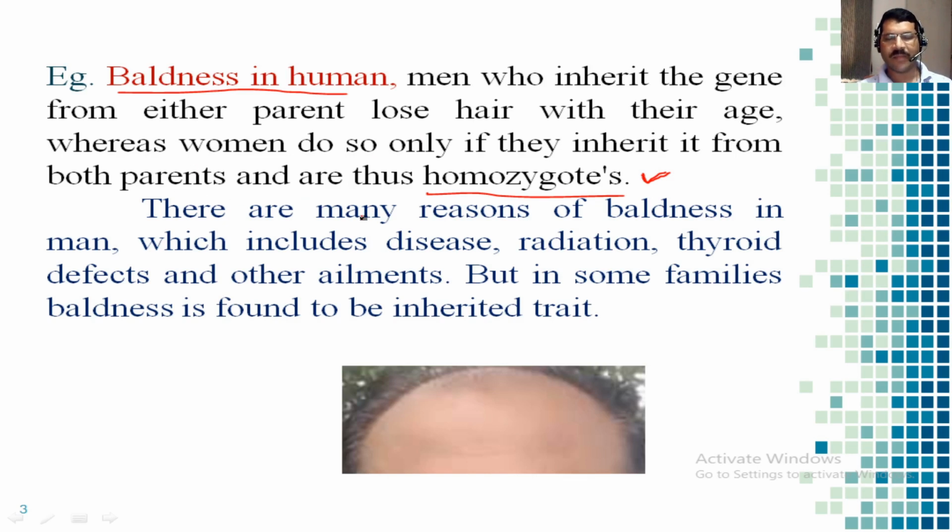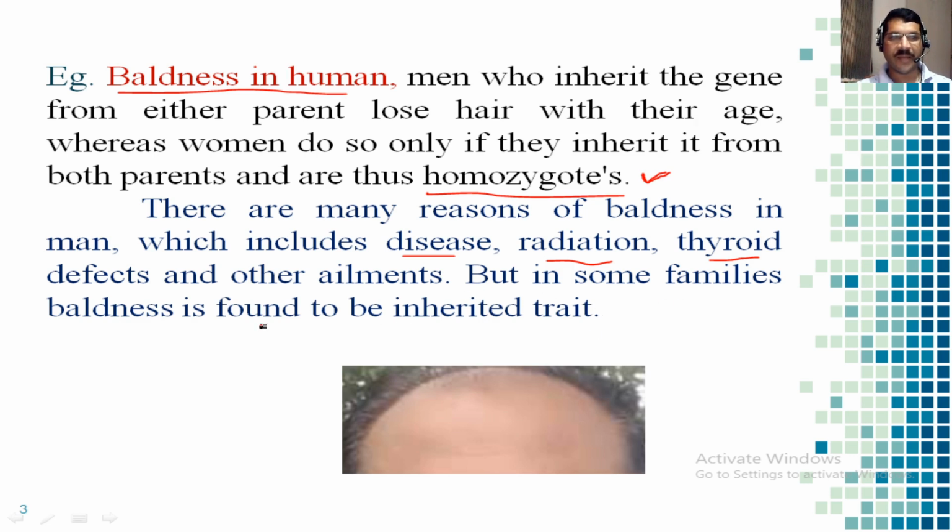There are many reasons for baldness, we may call them external reasons. For example, any disease, any radiation, thyroid defects, air pollution, and some other ailments will cause baldness. But this is another type of baldness.